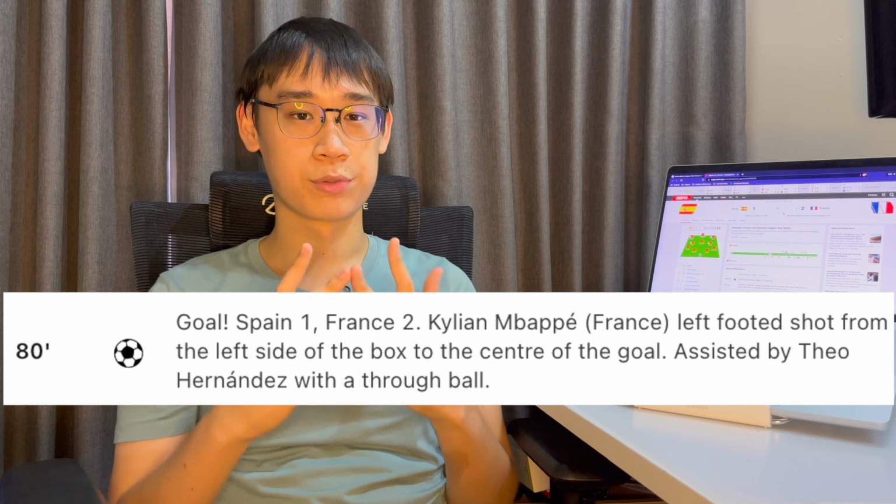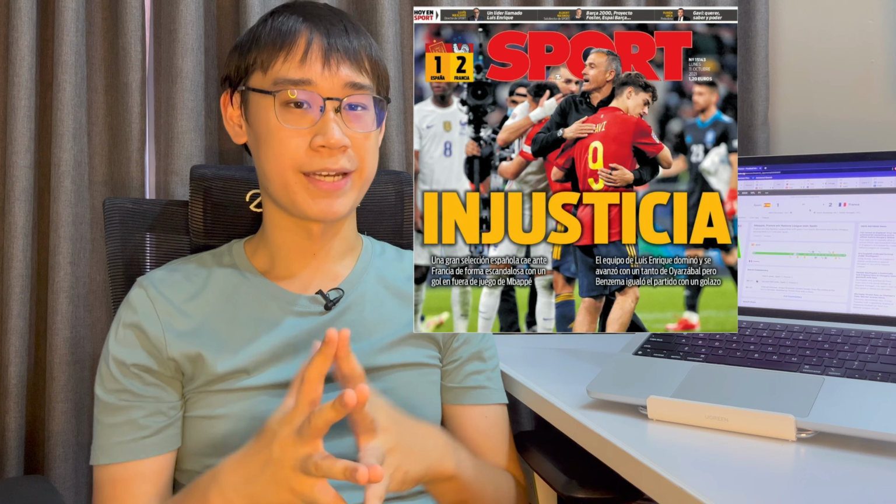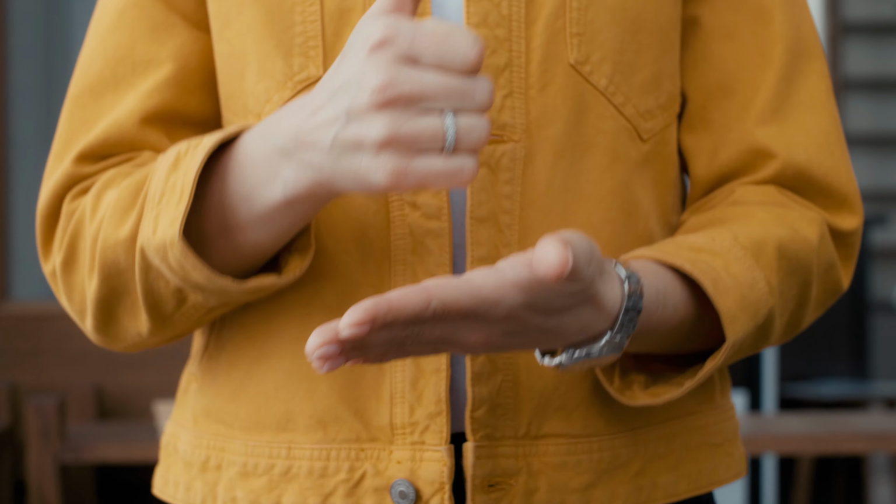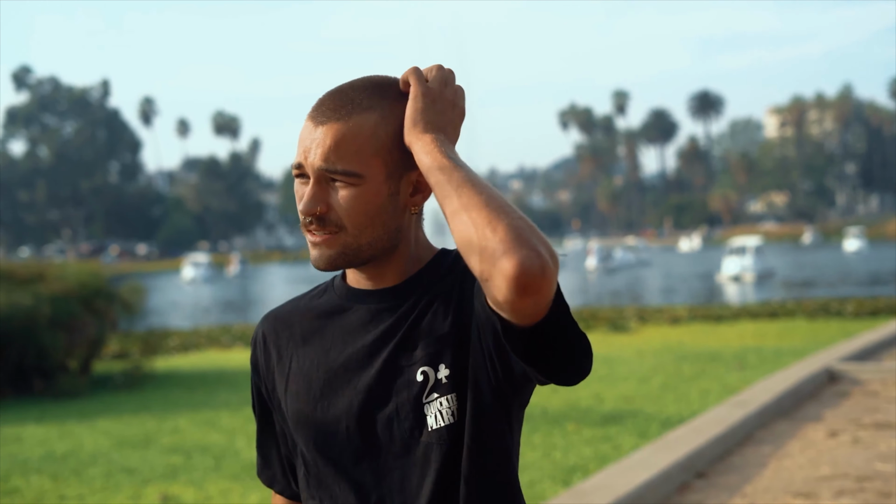The winner scored by Kylian Mbappe during the Nations League final proved to be very controversial. The Spanish media felt that they were robbed, as they believed that Mbappe should have been caught offside. In the eyes of the IFAB, Mbappe's goal is correctly allowed. If you're still confused over this, let's break down this scenario together.